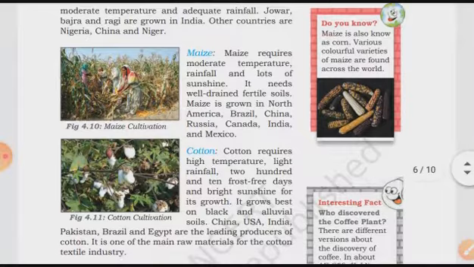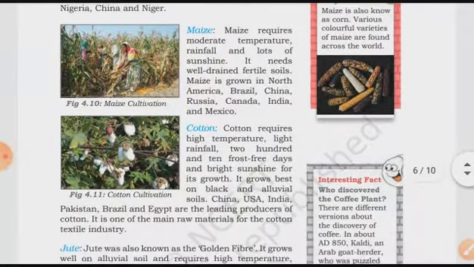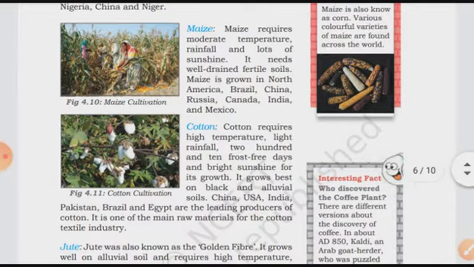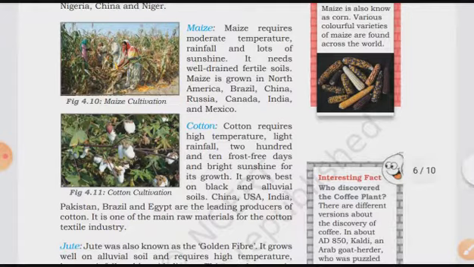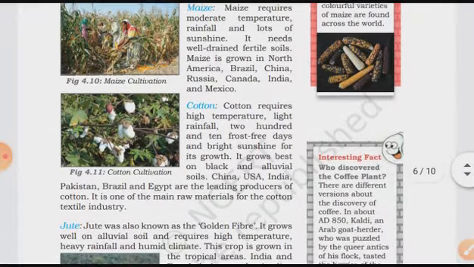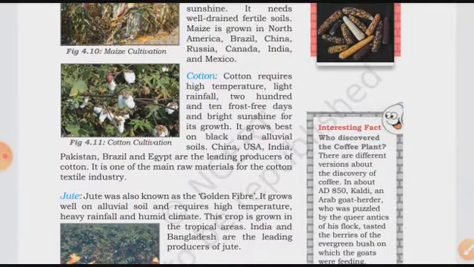Then maize. Maize requires moderate temperature, rainfall, and lots of sunshine. Moderate means normal temperature for maize. If you are going to grow maize in your fields, it needs moderate temperature, rainfall, and lots of sunshine. It needs well-drained fertile soil. Maize is grown mainly in North America, Brazil, China, Russia, Canada, and Mexico.